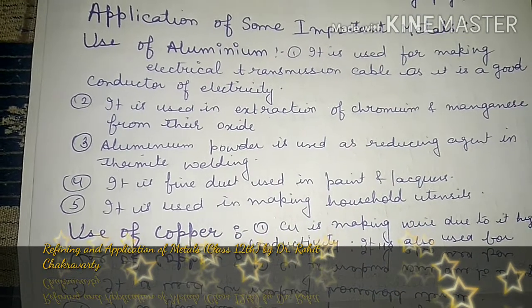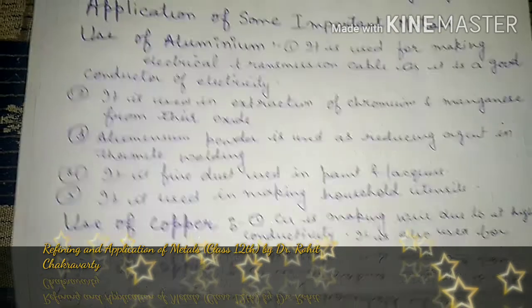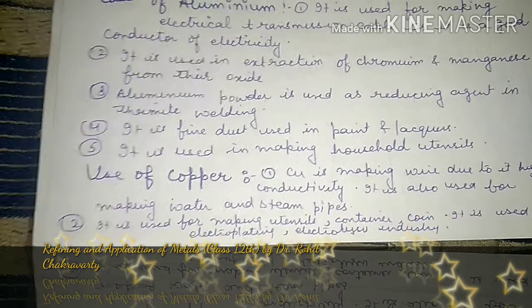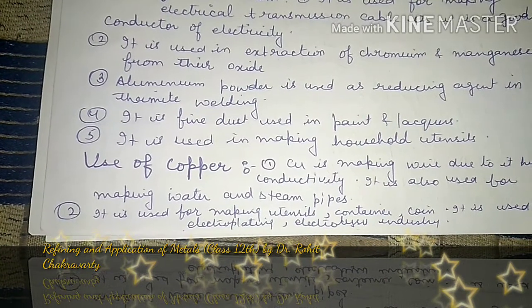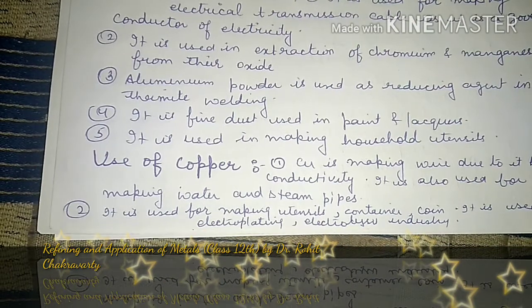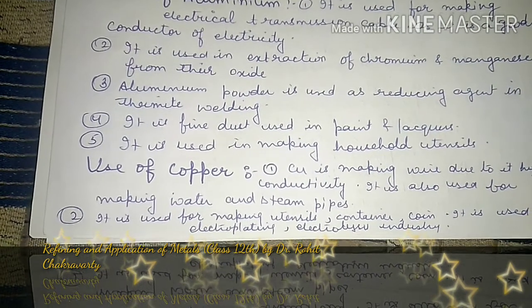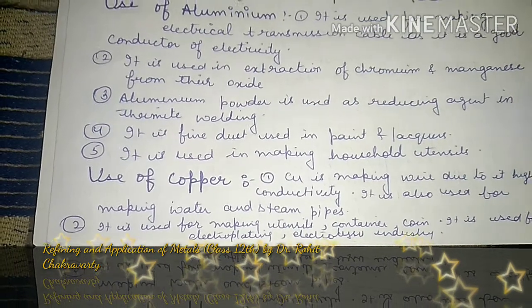It is a fine dust and used in the paints and lacquers, and it is used in making household utensils also. Alright, now coming on to the copper. As far as copper is concerned, it is also used for making wire because it is a good conductor of electricity. Next one is it is also used for making utensils, coins also, electroplating, electrolysis industry.